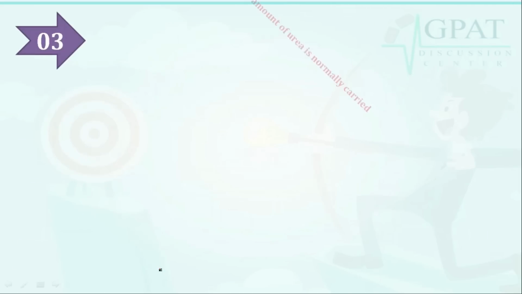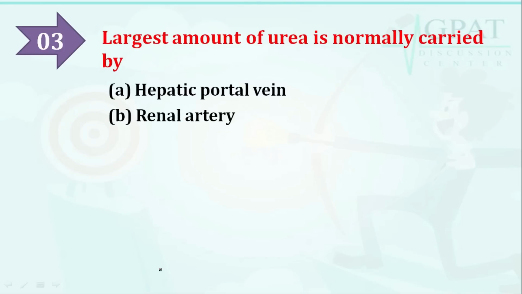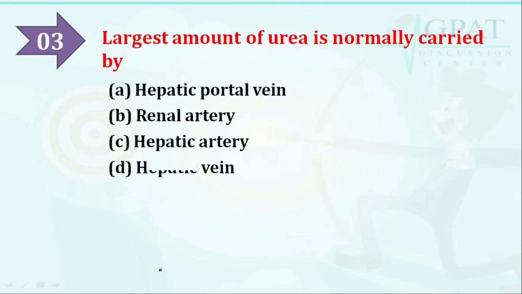So the next question is, largest amount of urea is normally carried by, and the options are, option A is hepatic portal vein, option B is renal artery, option C is hepatic artery, or option D is hepatic vein. So the largest amount of urea is normally carried by which vein or which artery?